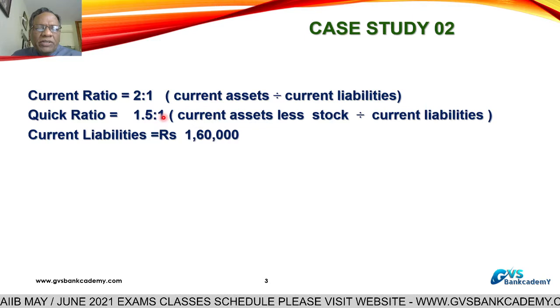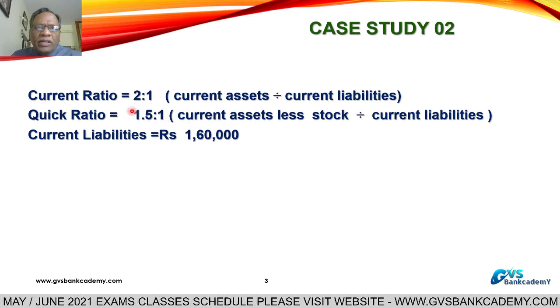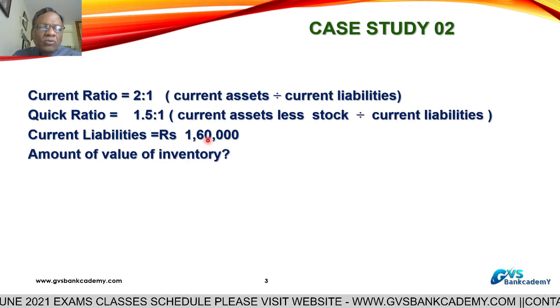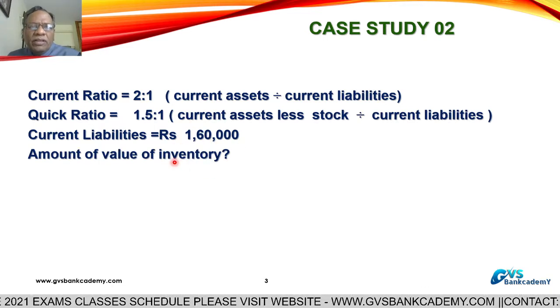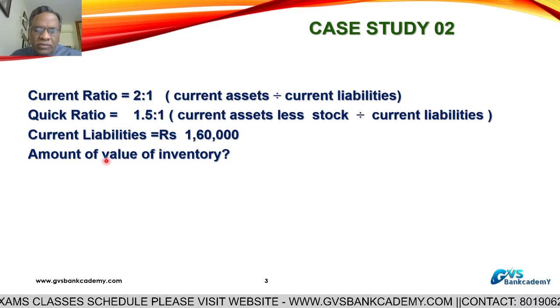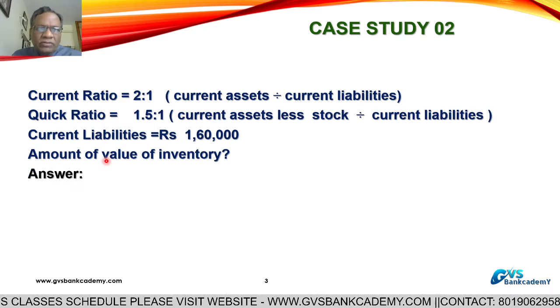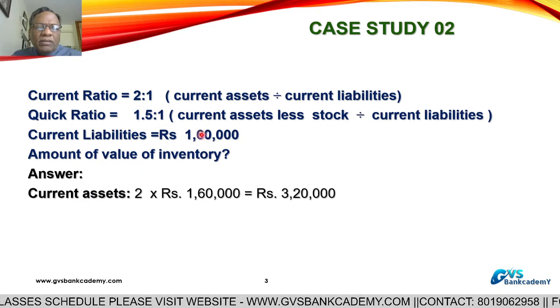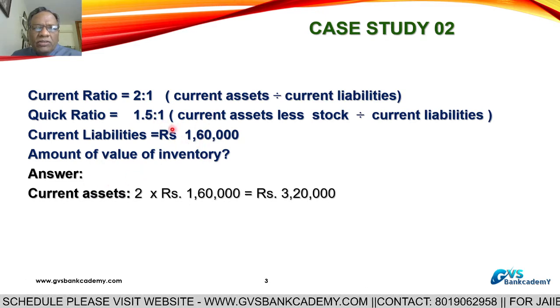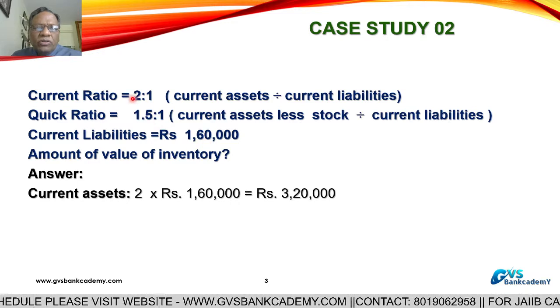Current ratio, current liability is 1. In the current ratio, 1 is equal to 1,60,000. Now what is the amount of value of inventory? Inventory stock or inventory value, how much? This is the question. Now the answer: current assets to current liability, 1 is equal to 1,60,000, so 2 is equal to how much?